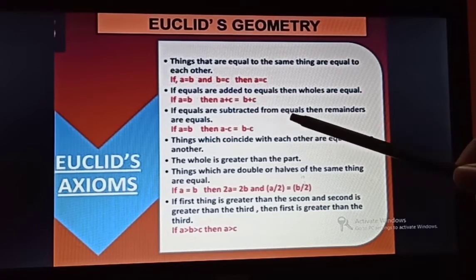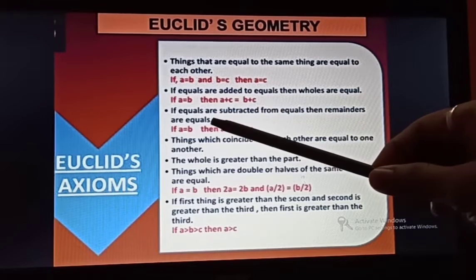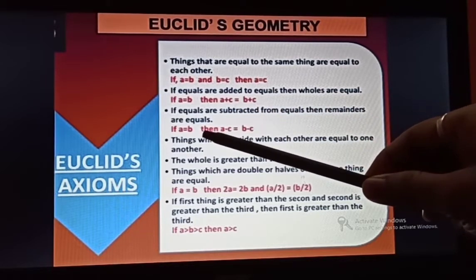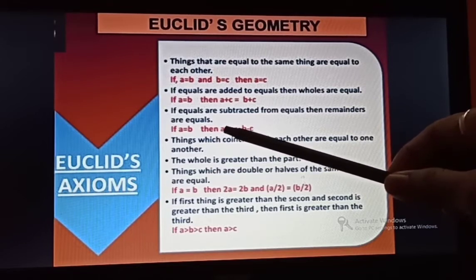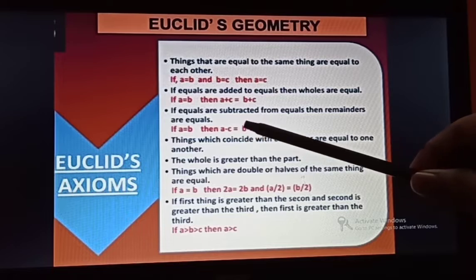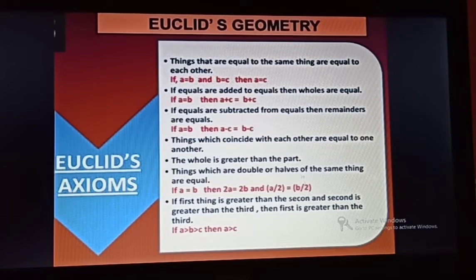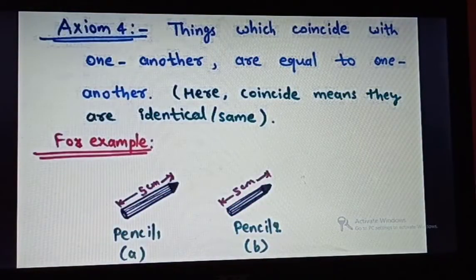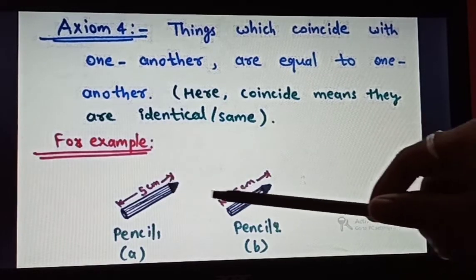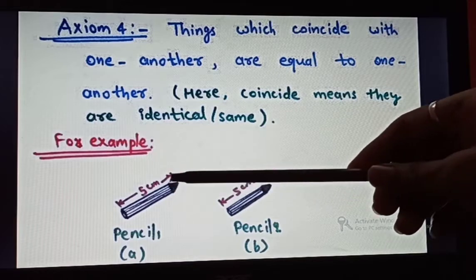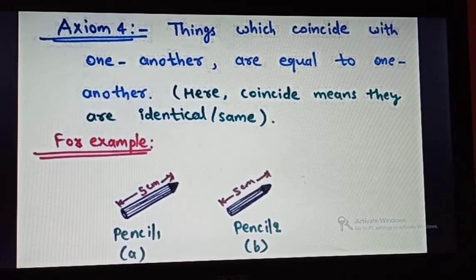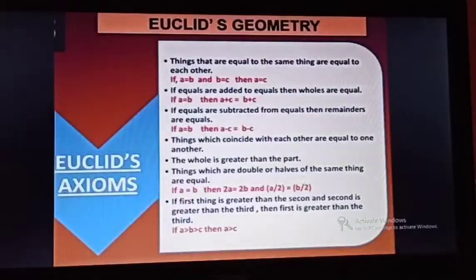If equals are subtracted from equals, then the remainders are equal. If A and B are equal, and from both sides C is subtracted, then A minus C and B minus C will be equal. Things which coincide with each other are equal to one another. So these are two pencils, pencil 1 and pencil 2. Both coincide with one another and therefore they are equal to one another.